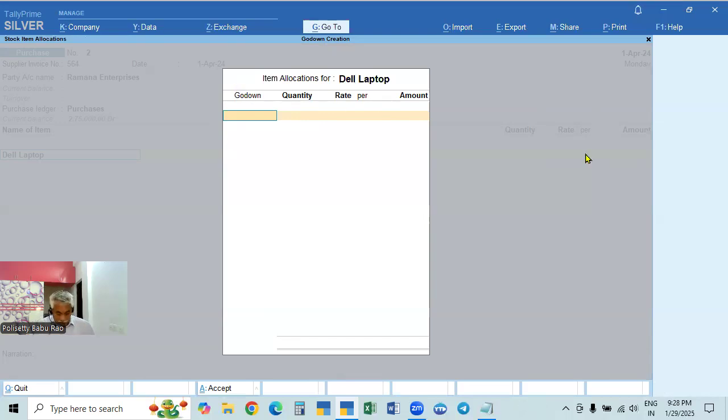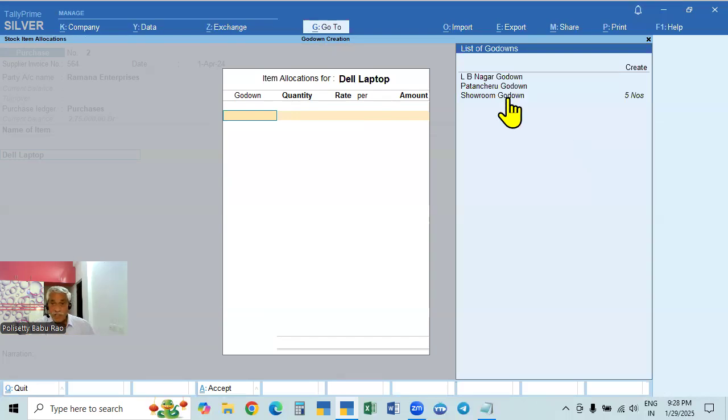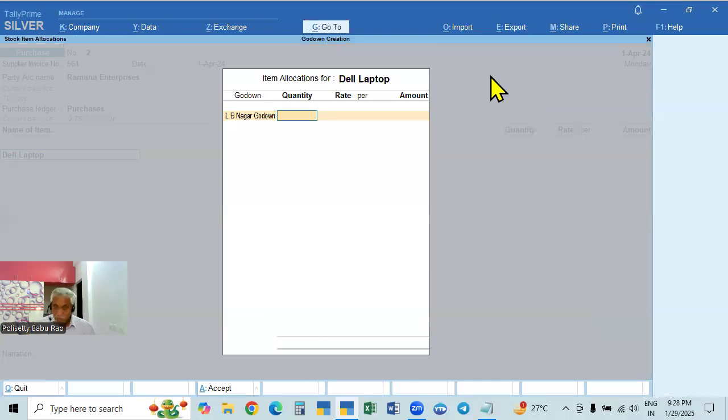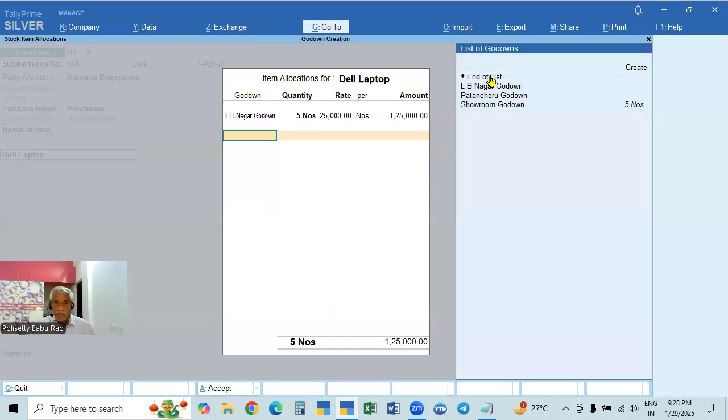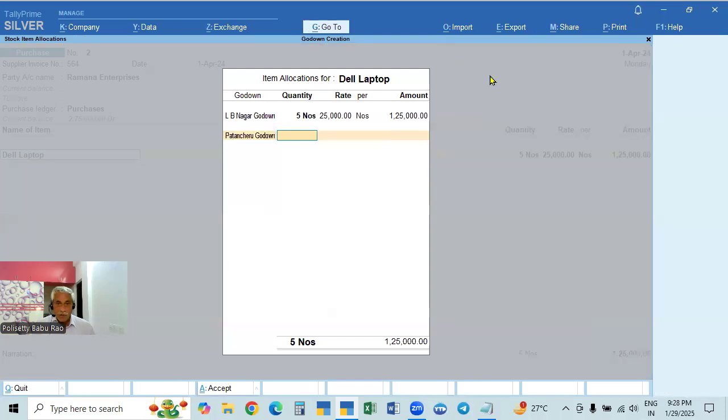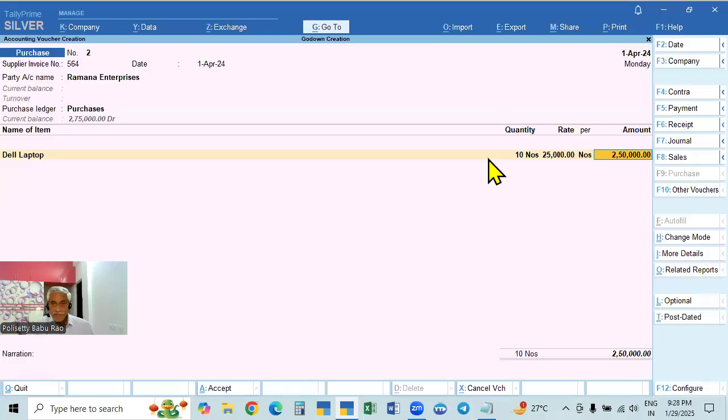See, for go downs we have to press space bar. If you press, you can see the list of go downs. This item is available already in this go down. These two we will take up. LB Nagar go down, take 5. So it's also 25,000. The same item, but the go down is different, so we'll take another go down. Patancheru go down also 5 numbers, 25,000. So totally 10, 5 in each go down, total 2,50,000.